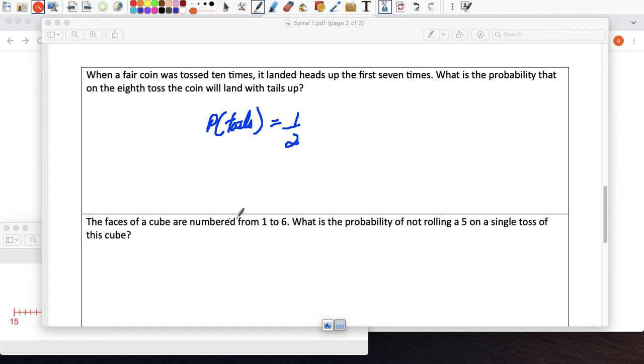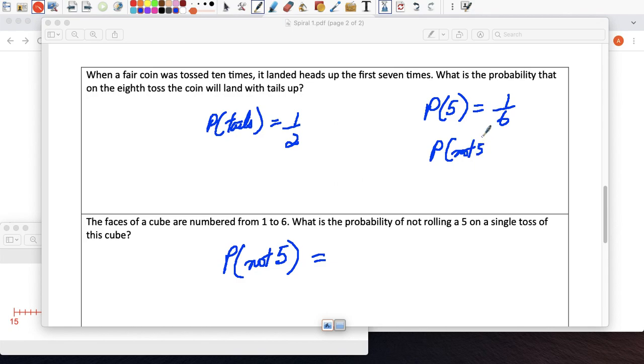The faces of a cube are numbered from 1 to 6. What's the probability of not rolling a 5? So probability of not 5. If you think about it, we're talking about the complement. The probability of getting a 5 on a die is 1 out of 6. The probability of not 5 is the complement of that, which is 5 out of 6. So anything except 5 and you win. You would want a 1, a 2, a 3, a 4, and a 6.